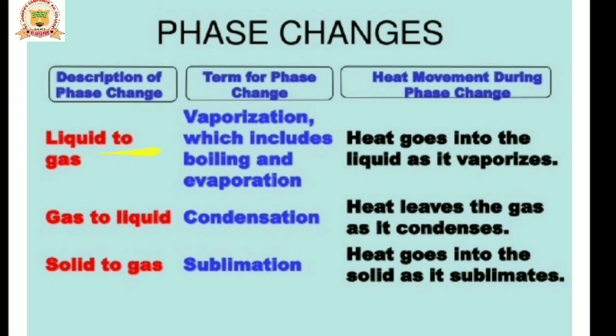Liquid to gaseous state: the process is called vaporization or evaporation, which includes boiling and evaporation. Heat goes into the liquid as it vaporizes. Gas to liquid phase: the process is called condensation. Heat leaves the gas as it condenses. Then the direct conversion of solid to gas is called sublimation. Heat goes into the solid as it sublimates. Camphor, naphthalene.